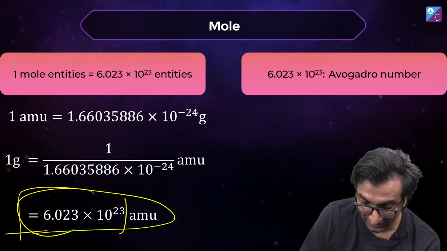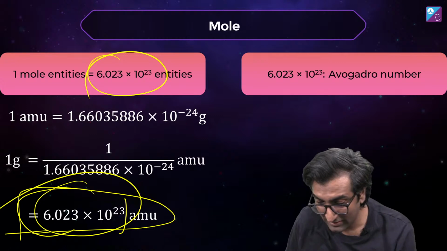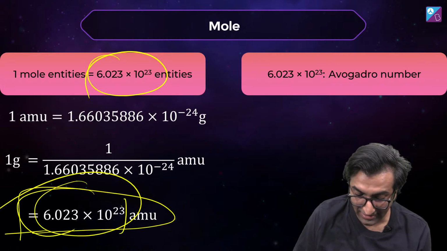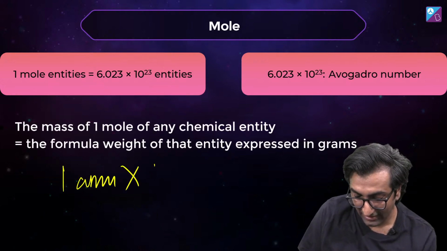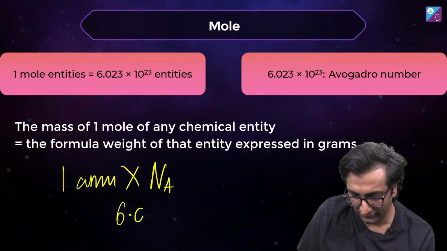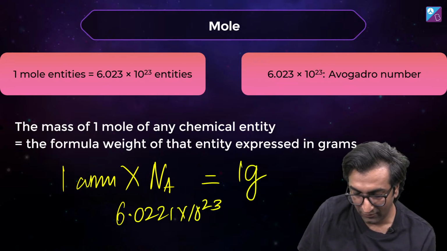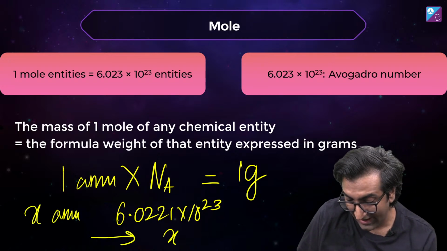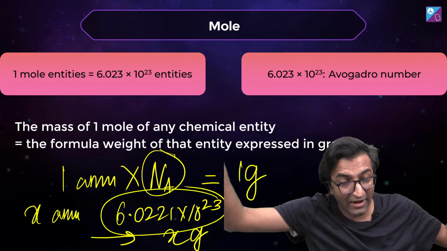You get exactly this. And see, ये number same है. यहाँ पे और यहाँ पे number same है. This is where Avogadro's number comes from. So what I'm doing by this Avogadro's number is I'm converting 1 AMU times NA, which is Avogadro's number, 6.02 into 10 power 23, is equal to 1 gram. So if I have X AMU, to convert it to X gram of anything, I have to multiply it with NA. That is Avogadro's number.